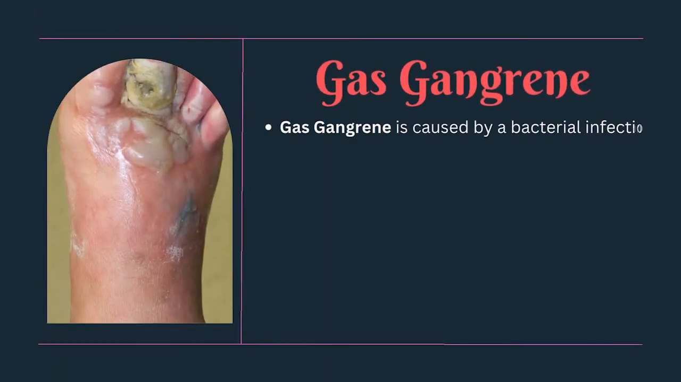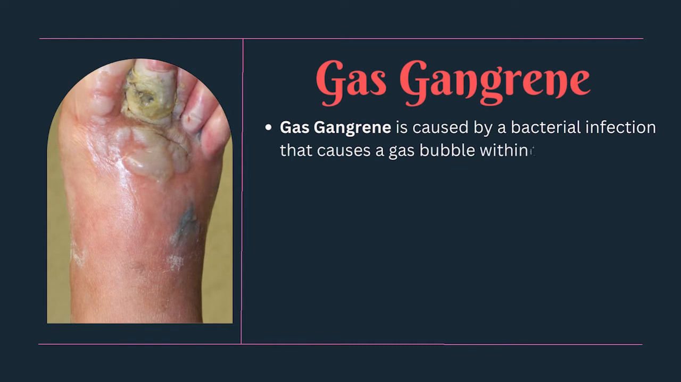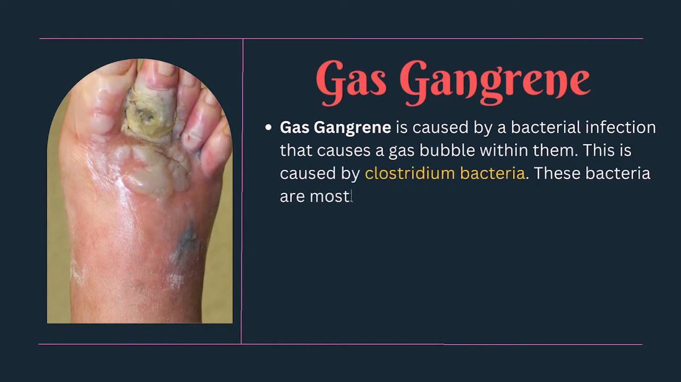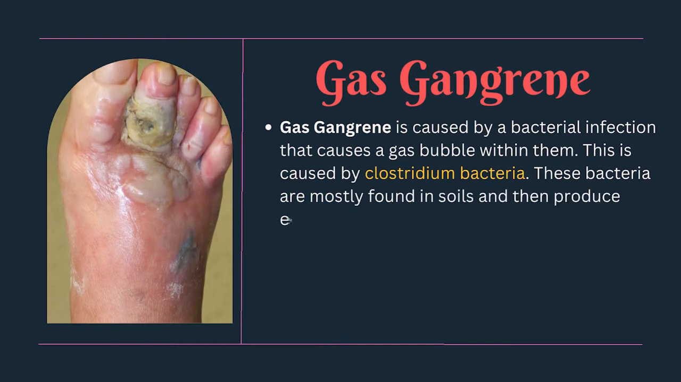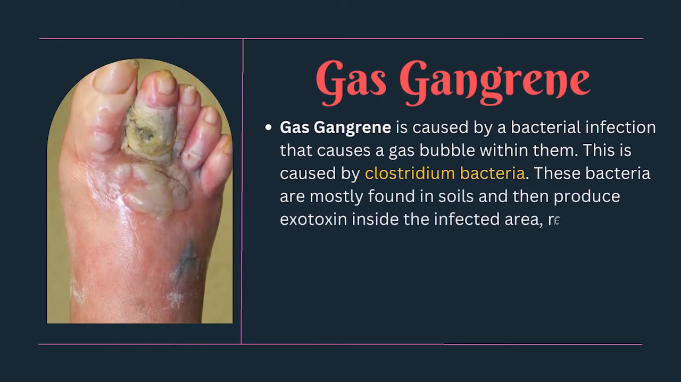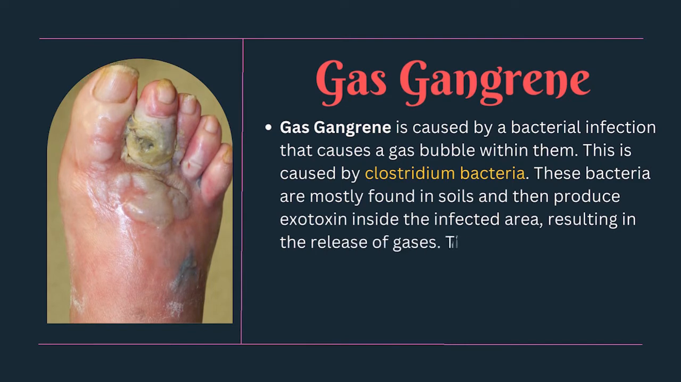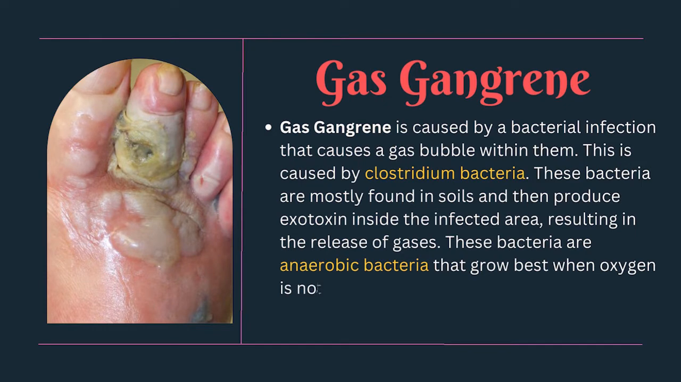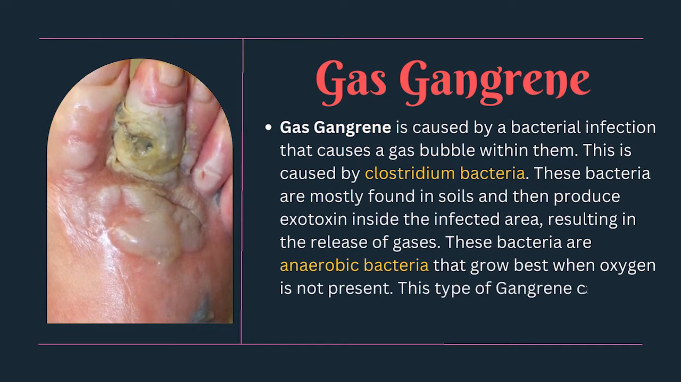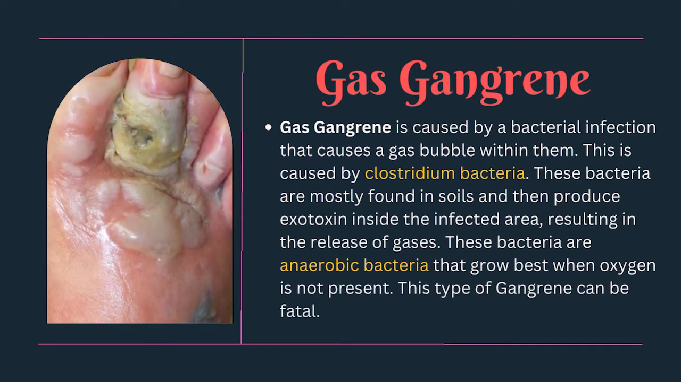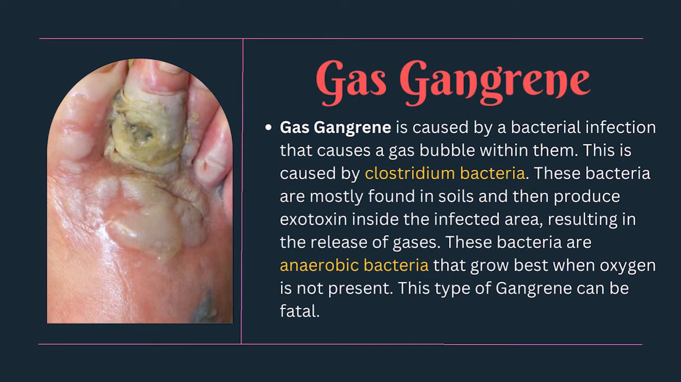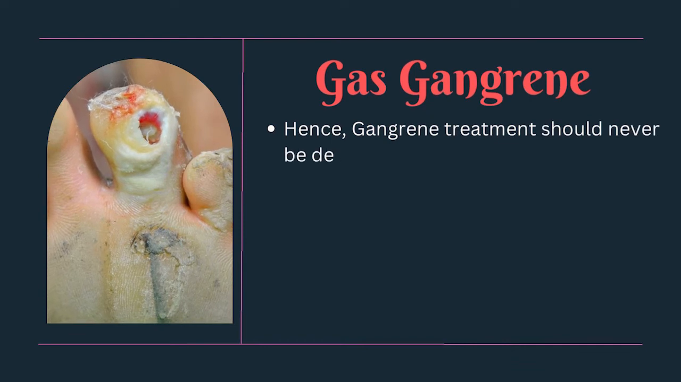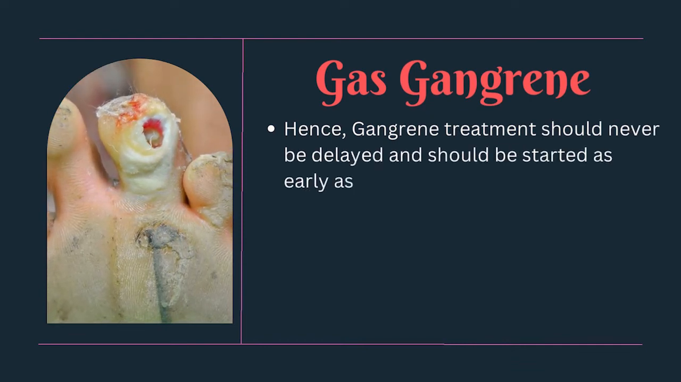Gas gangrene is caused by a bacterial infection that causes gas bubbles within the tissue. This is caused by Clostridium bacteria. These bacteria are mostly found in soil and produce exotoxin inside the infected area, resulting in the release of gases. These bacteria are anaerobic bacteria that grow best when oxygen is not present. This type of gangrene can be fatal. Hence, gangrene treatment should never be delayed and should be started as early as possible.